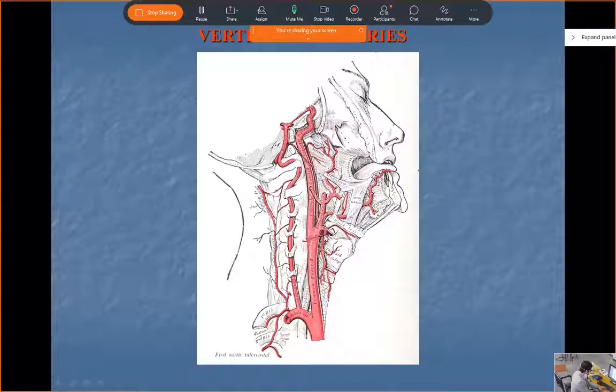Again, the same thing, you see it's coming from the subclavian, this is the cervical part. Now in the suboccipital triangle, it enters inside, pierces the dura, pierces the arachnoid. Again, it has to lie in the subarachnoid space.